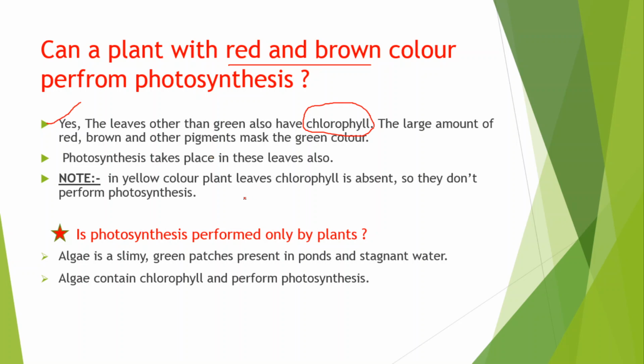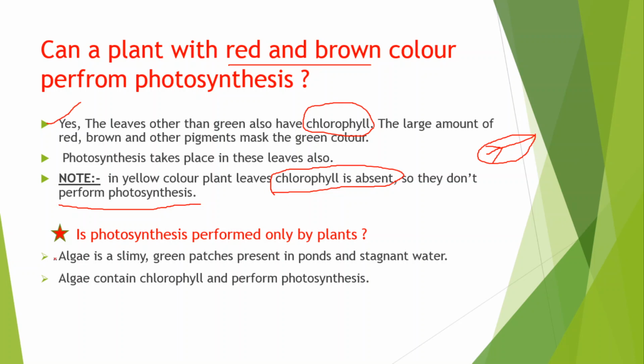Okay, and you must have seen plants with yellow color leaves, right? Remember this one: in yellow colored leaves chlorophyll is completely absent. In that case the plant doesn't perform photosynthesis. That's why the plant sheds the yellow color leaf. Understand? A plant with a yellow color leaf sheds it, or even if the yellow leaf is present on the plant, it is of no use.